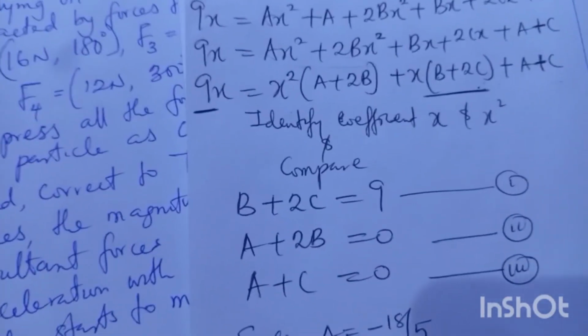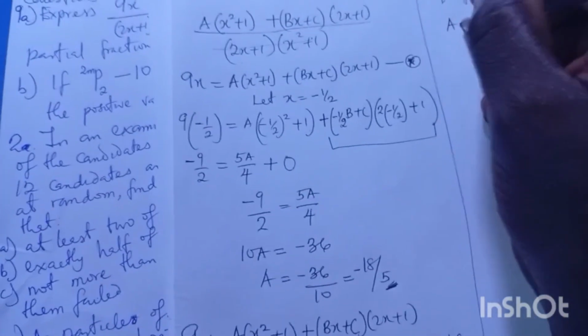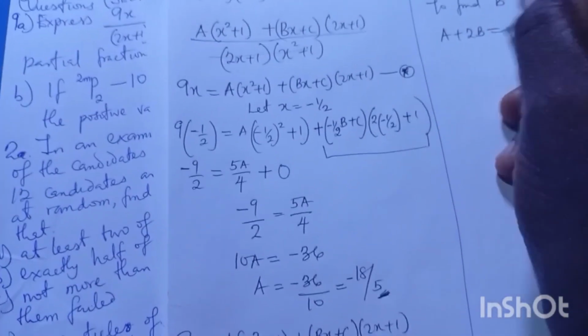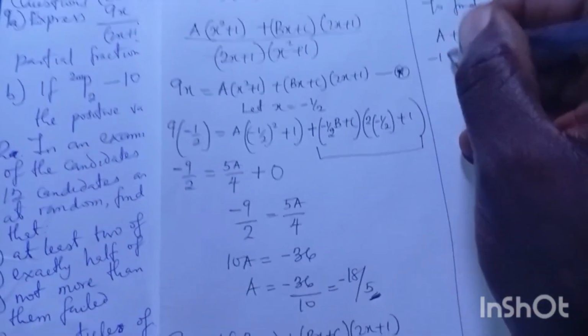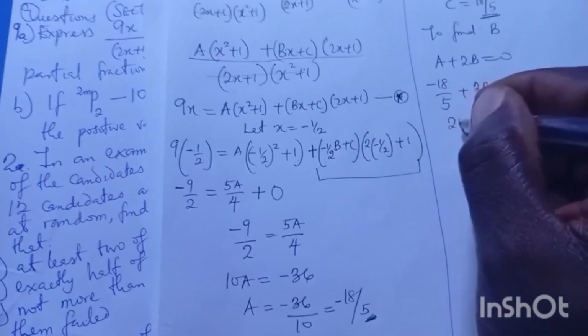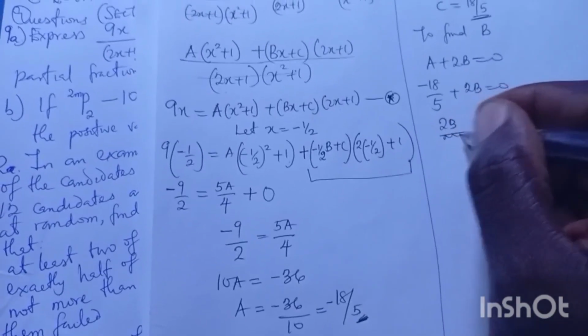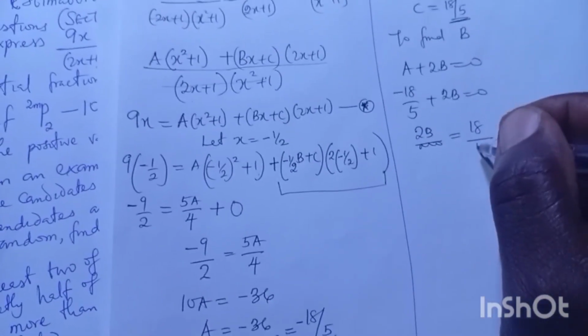So let me just pick equation 2, that said a plus 2b equals 0. I have known my a as minus 18 over 5, so minus 18 over 5 plus 2b equals 0. If I transfer this constant, I have 2b equals 18 over 5.